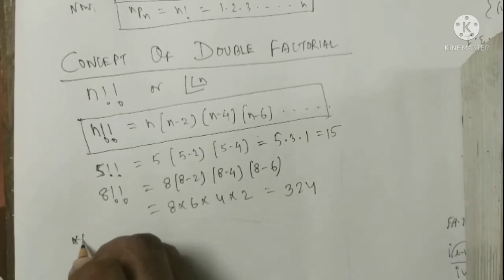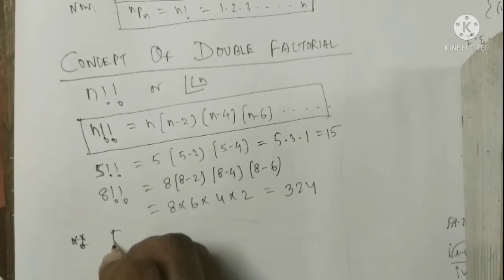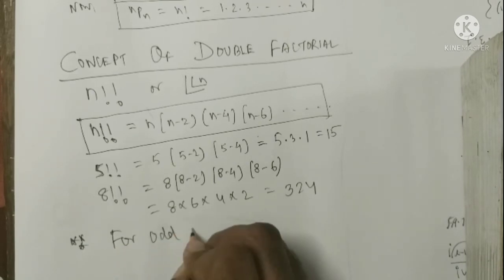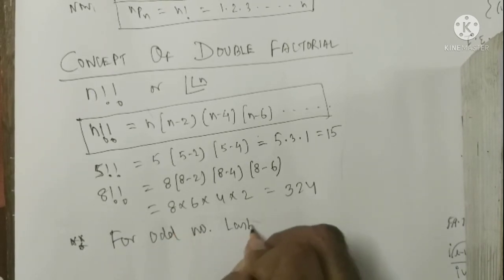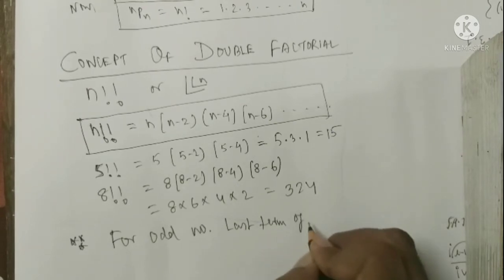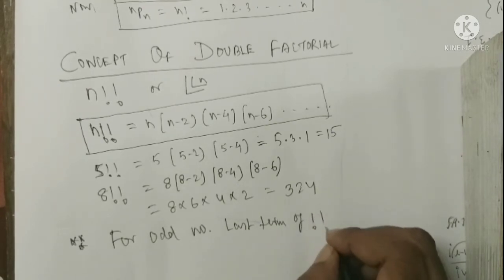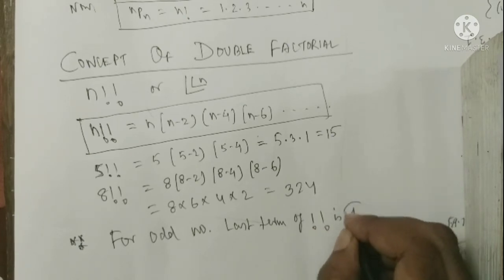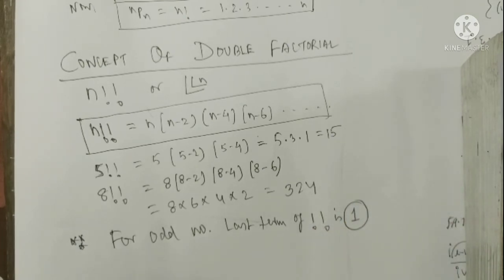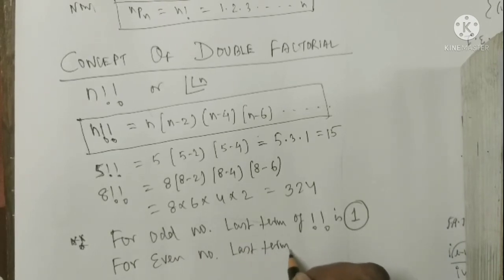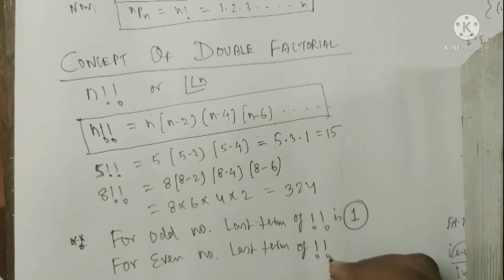One important notice: for an odd number, the last term of the double factorial is 1, and for an even number, the last term of the double factorial is 2.